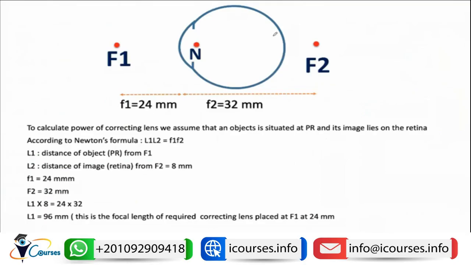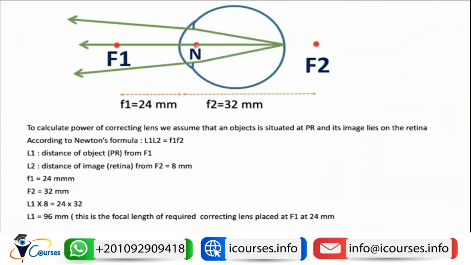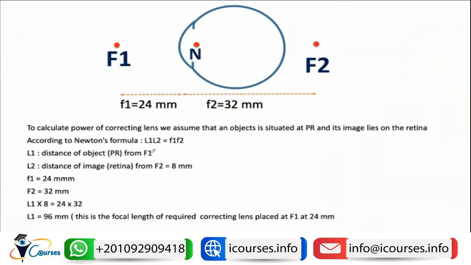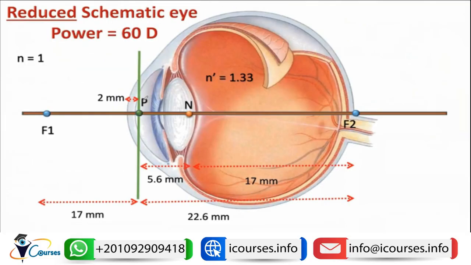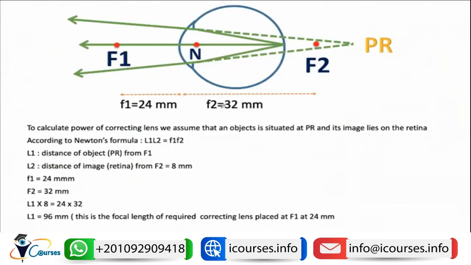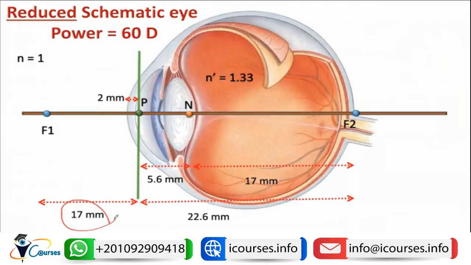So here we have the model or the scheme for explaining the magnification. It can explain the magnification of the retinal image size using the spectacles, and also from the reduced Donder's eye. So it can be divided. It can use either the Galilean telescope or the focal length, and the F1 here will be 24 divided over the focal length here, which will be 17. So it will be about 1.25.